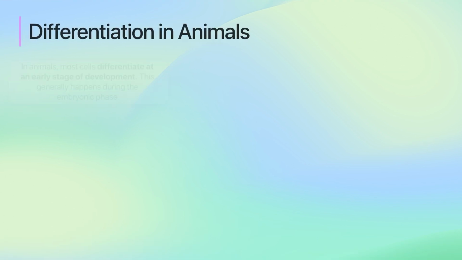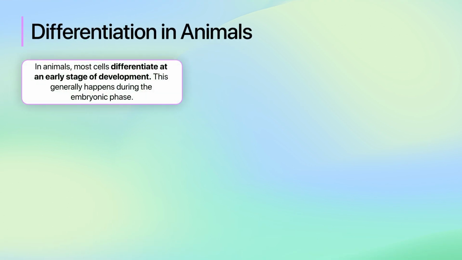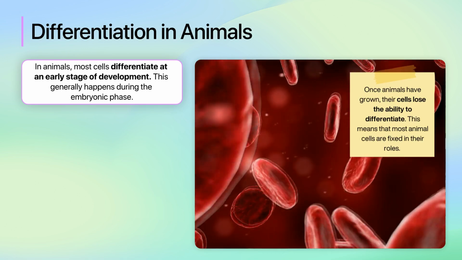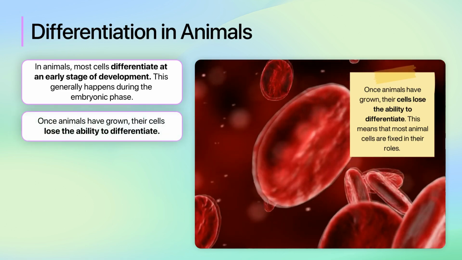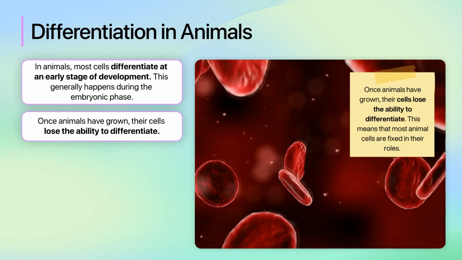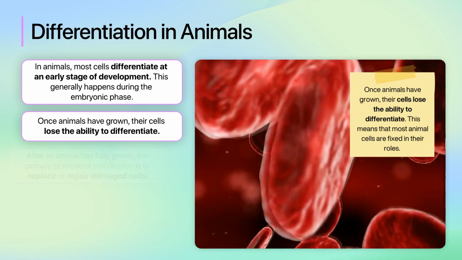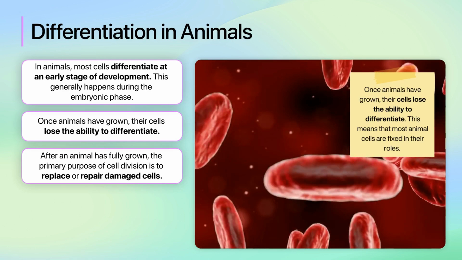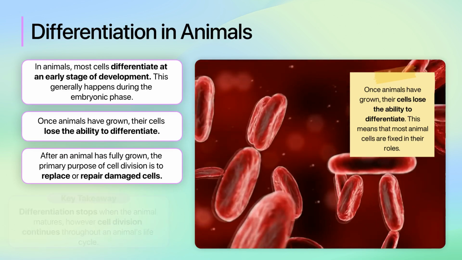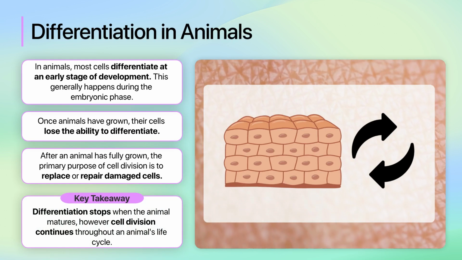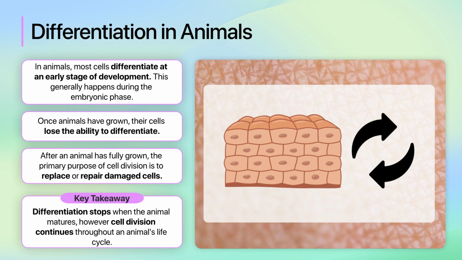In animals, most cells differentiate at a very early stage of development. This is known as the embryonic phase. Once these cells become specialized, they lose the ability to differentiate further. Once differentiation stops in mature animals, cell division still occurs. However, this primarily occurs to replace or repair damaged cells, rather than creating new differentiated cells. For example, skin cells and blood cells are continuously replenished in your body through cell division.